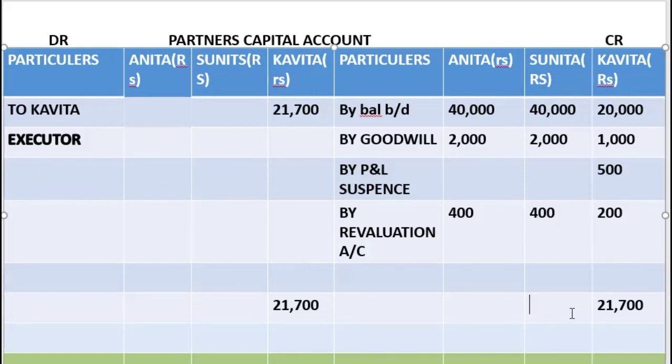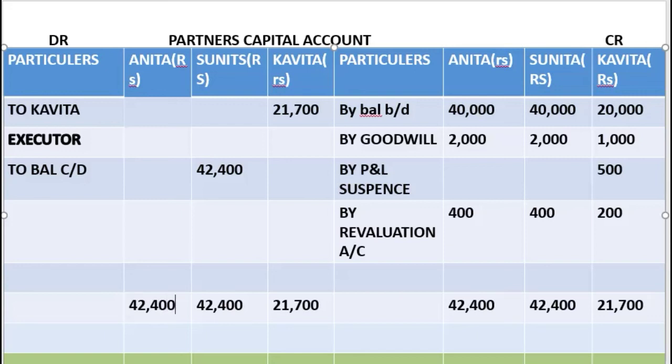Now we'll close other accounts. 42,400. Here also we'll write 42,400 and here 42,400, to balance carried down. Here also we get 42,400, 42,400 and here we'll be writing 42,400.